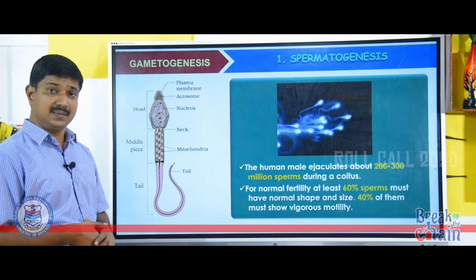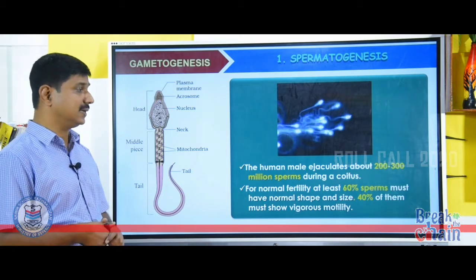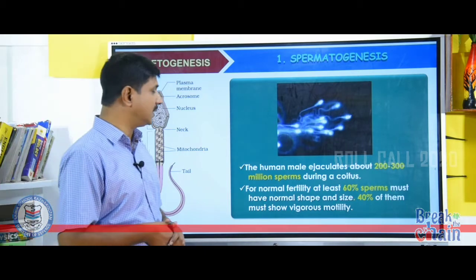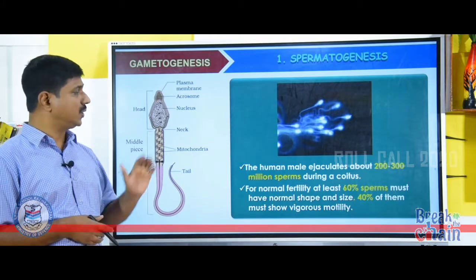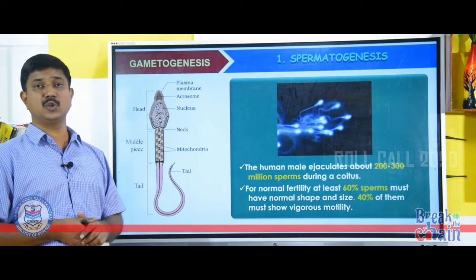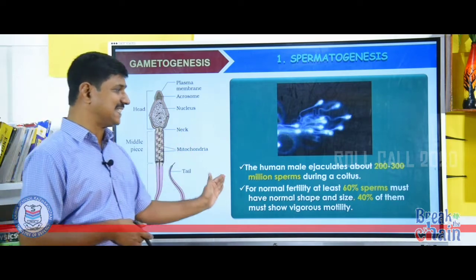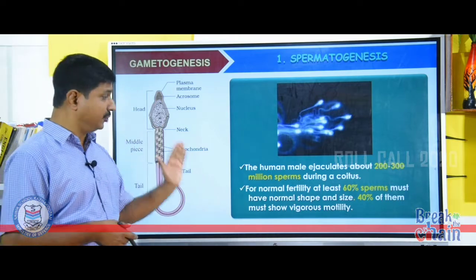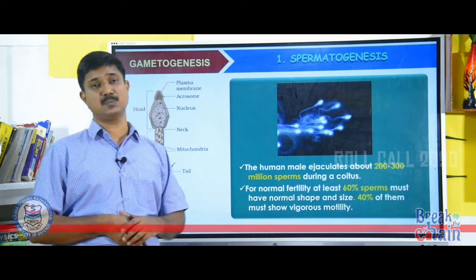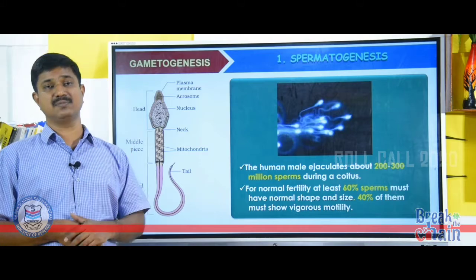A healthy human being can ejaculate about 200 to 300 million sperms during a single coitus. Out of this 200 to 300 million sperms, for normal fertility, at least 60% of the sperms must have a normal shape and size, and 40% of them must show vigorous motility. Then only fertilization will take place.